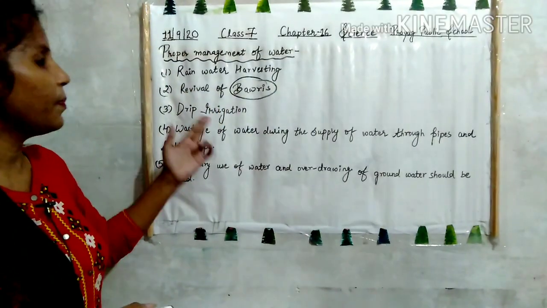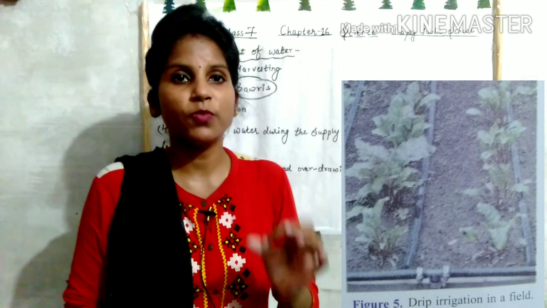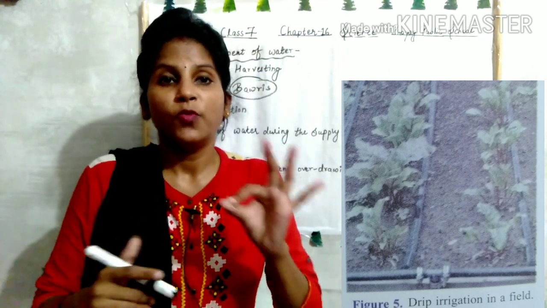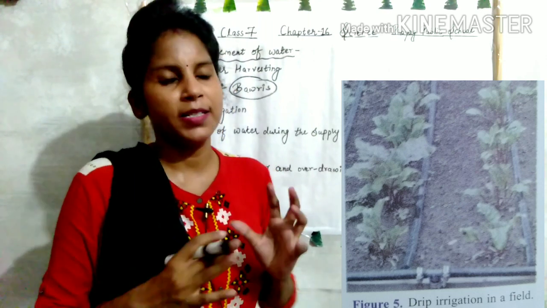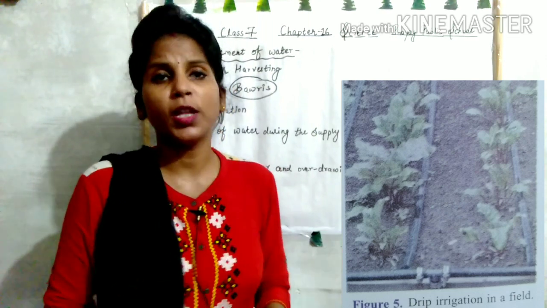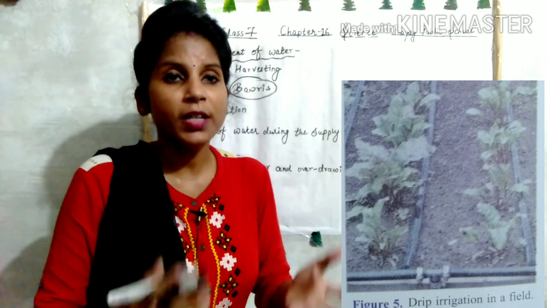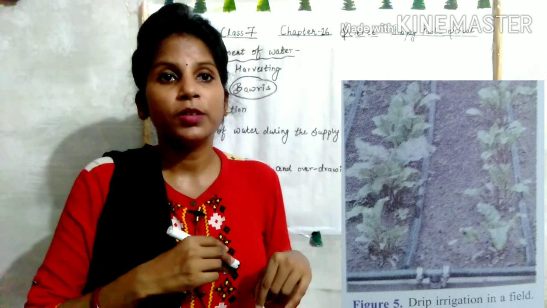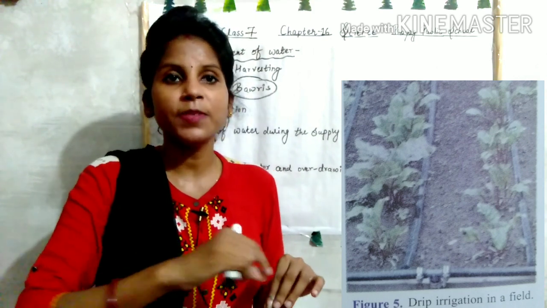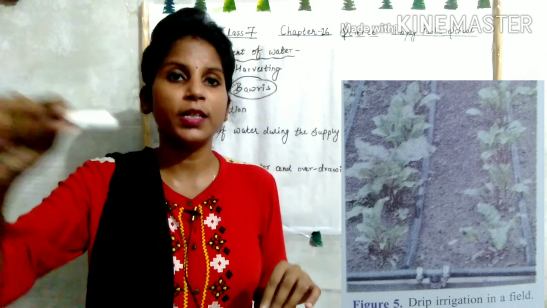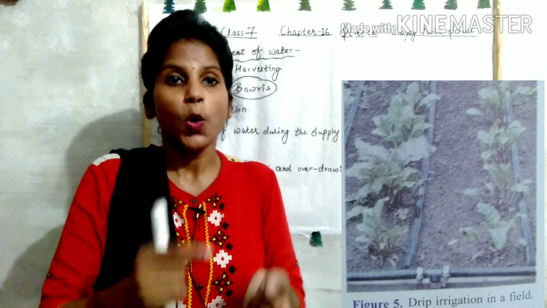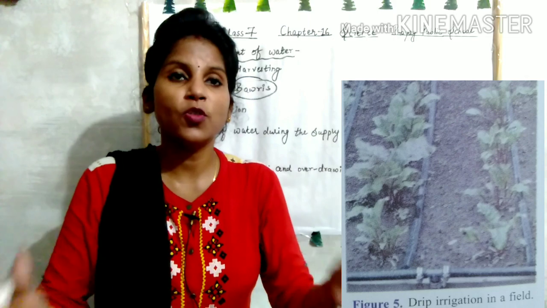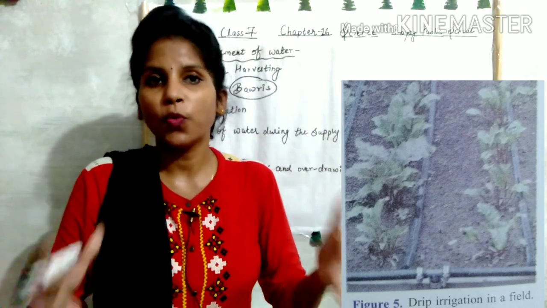Then third is drip irrigation. Drip irrigation is one of the methods of irrigation in which the wastage of water is minimized. इसमें हम wastage जो water का होता है बहुत कम होता है. What happens in this, as you can see in the figure, आप देखेंगे there in this type of irrigation narrow pipes are provided with small holes which provide water to the base of the plant, and there is no excess use of water.